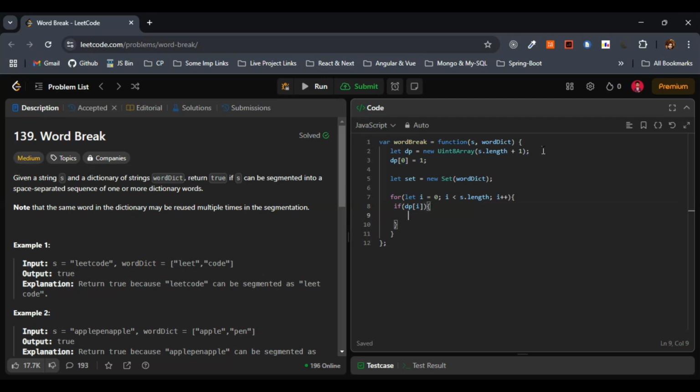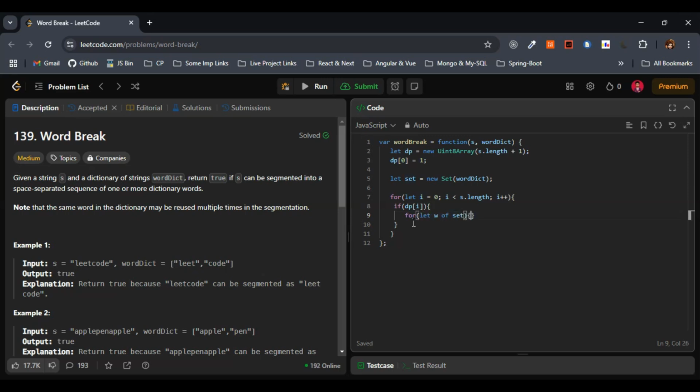So within this if condition, we have to check all the words in the dictionary, word dict, right? Word dict, we have considered that one as set. We have converted the word dict as the set of words, right? So here I have considered the variable set instead of the word dict. So we will be considering set, individual words of set, right? So this is fine. So this has to be a for loop. Just give me a second here. I missed this one. So this is fine.